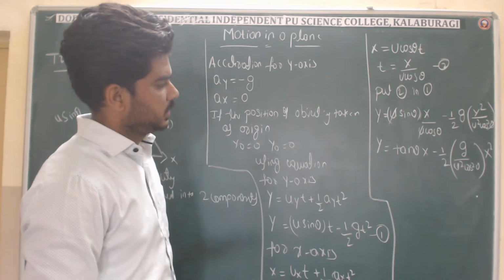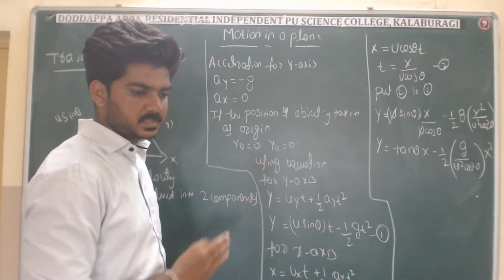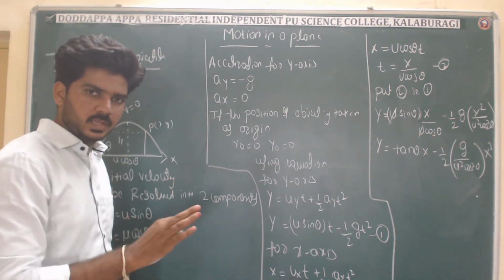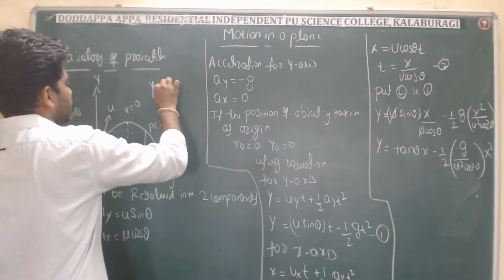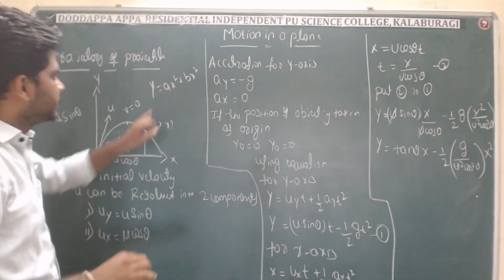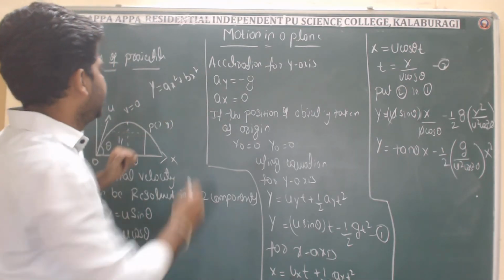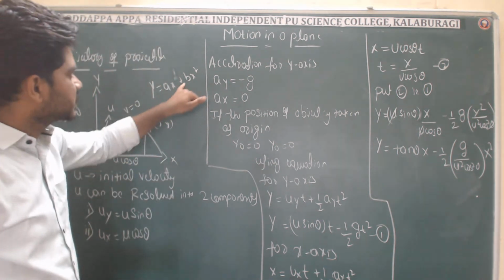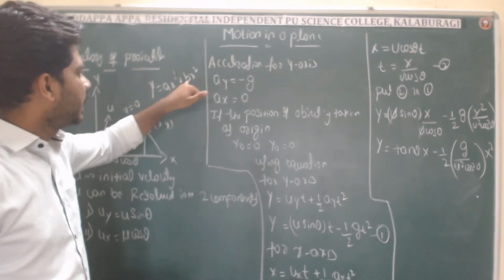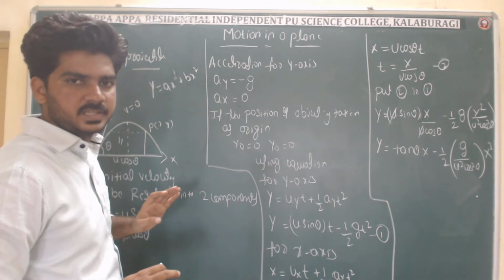See, now we have got the expression for the path, that means the trajectory of a projectile. In the earlier case, what I have told, a parabola is always in the form of what? y is equal to ax plus bx square. So compare this equation with this. See, the same form we have, right? Here also we have ax plus bx square. In place of a, we have tan theta, and in place of b, we have minus g over 2 u square cos square theta, with x square as it is, right?